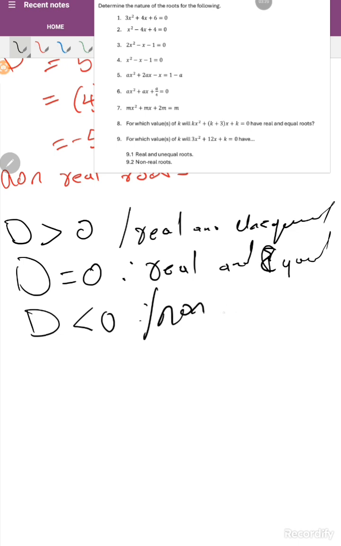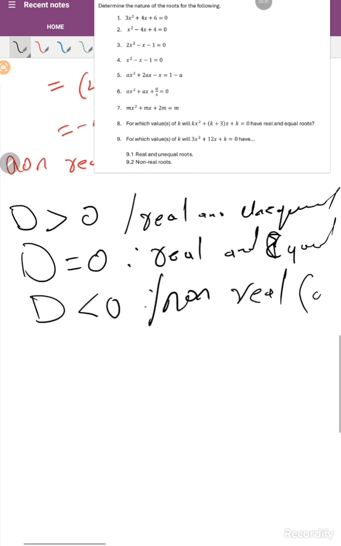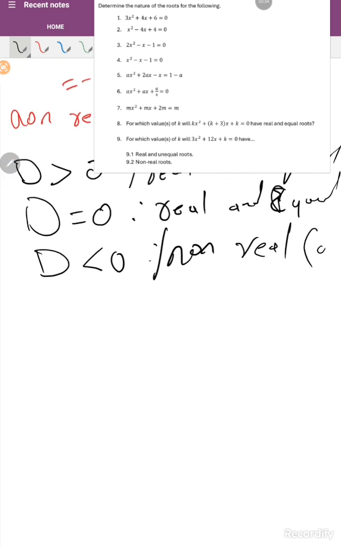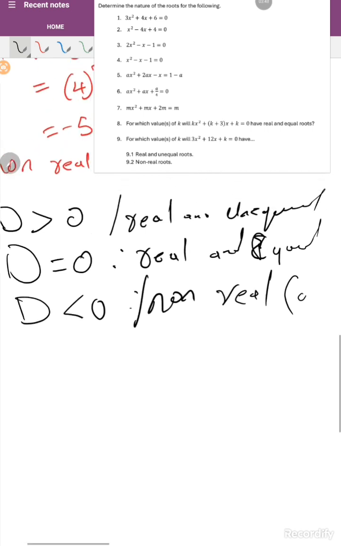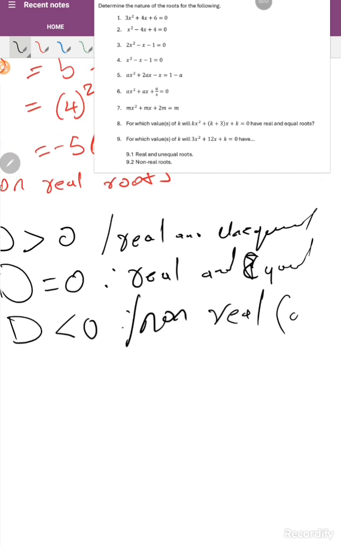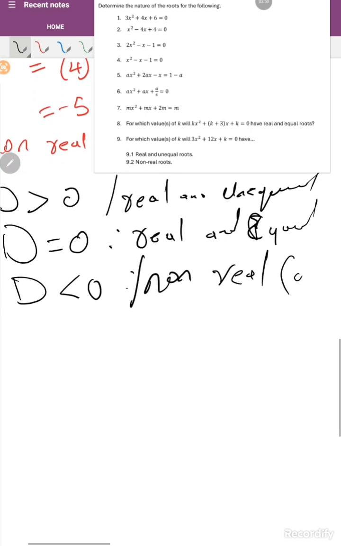Remember that real numbers are not complex, but for the complex part, forget about it for now. We say all D values which are less than 0 give non-real roots, and that's your final answer. To determine the nature of the roots, you have to determine whether your roots are real or non-real, or real and unequal, or real and equal. Those are the answers we are looking for. The nature is non-real because of the negative sign on D.